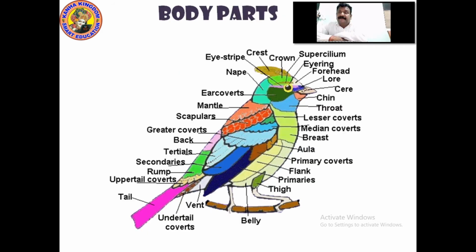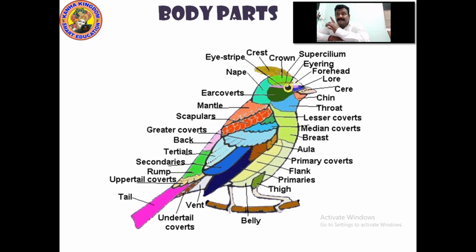Now let's look at the body parts of the bird. When you talk about a bird, what are the main things it has? We'll start from the head. It has a crown, a crest, supercilium, eye ring, forehead, lobe, cere, chin, throat, lesser coverts, median coverts, breast, aula,